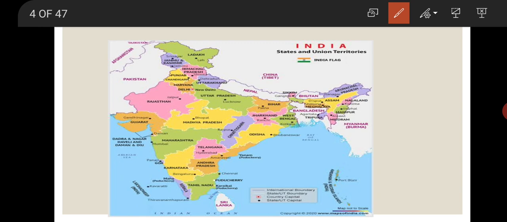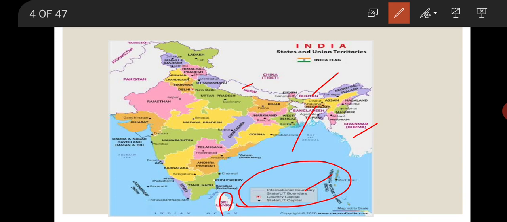Now, how can you observe the political map of India? Just by observing its indicators. Look, international boundary is represented by the purple line. So, just by observing the map and the purple line, we can say that India shares its boundaries with Pakistan, China, Nepal, Bhutan, Myanmar, Bangladesh, and also with Sri Lanka.